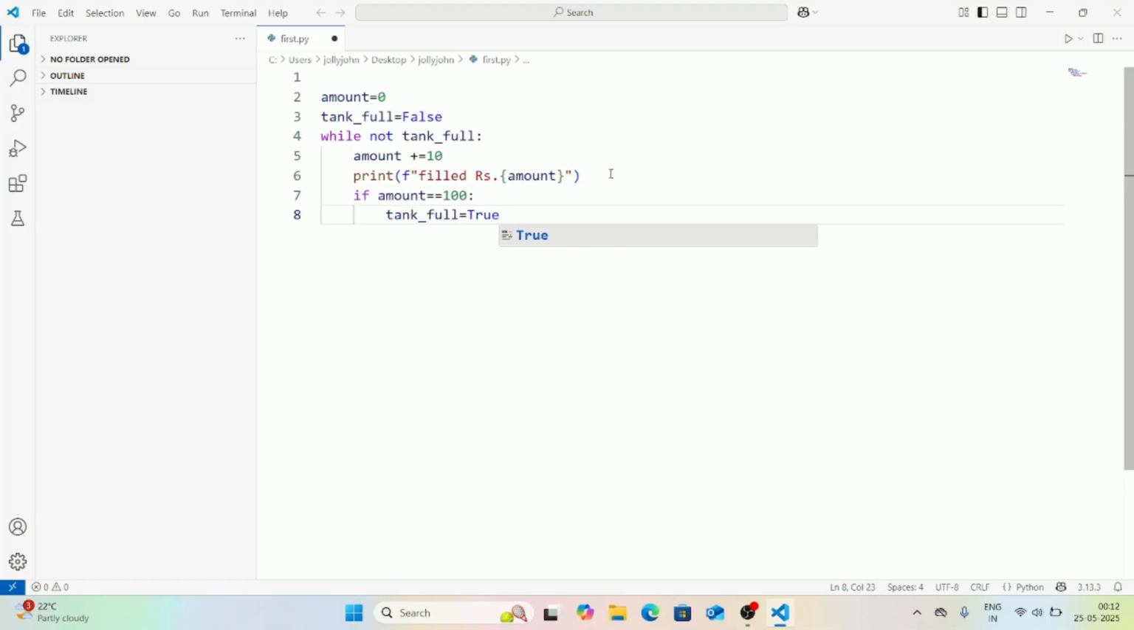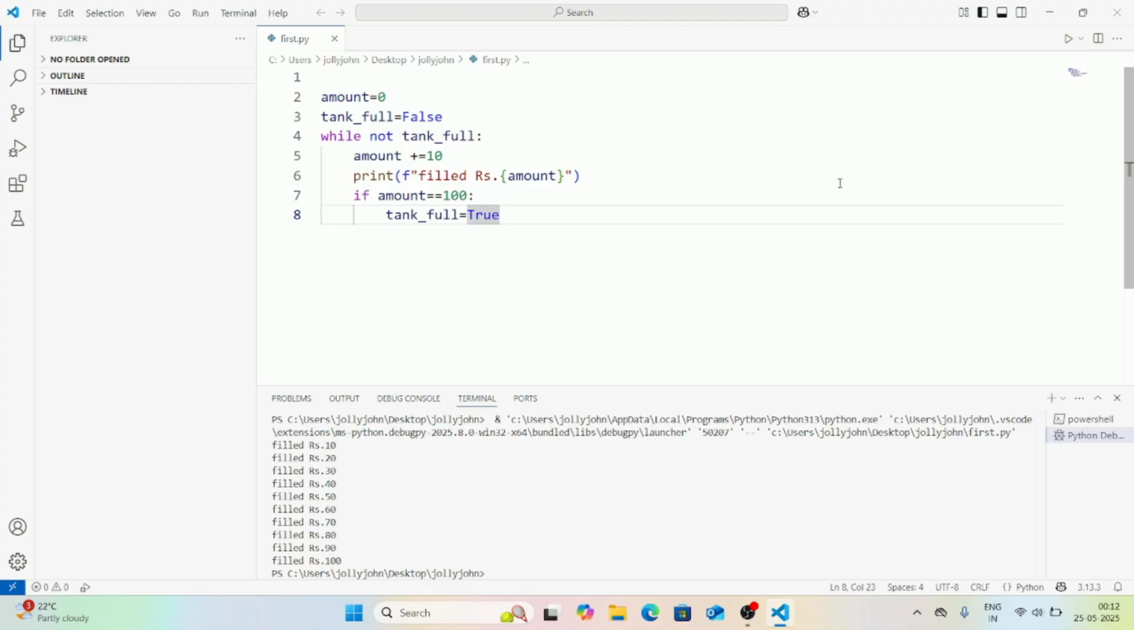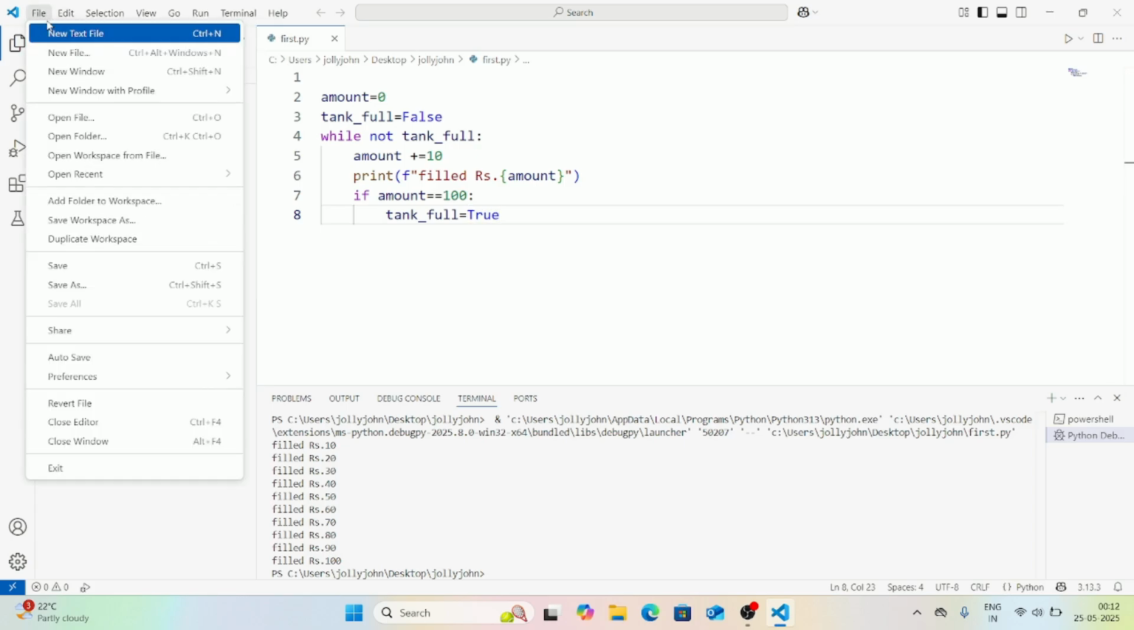So let's check once again. We'll execute the code. So here you can see it started filling: 10, 20, 30, 40, like this, till it reaches the tank full.